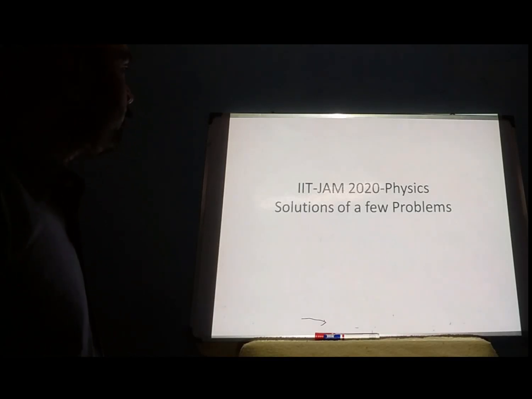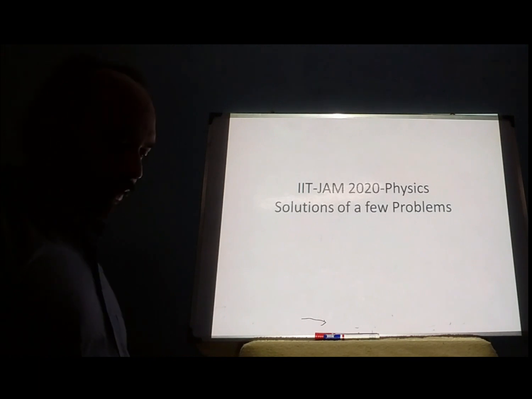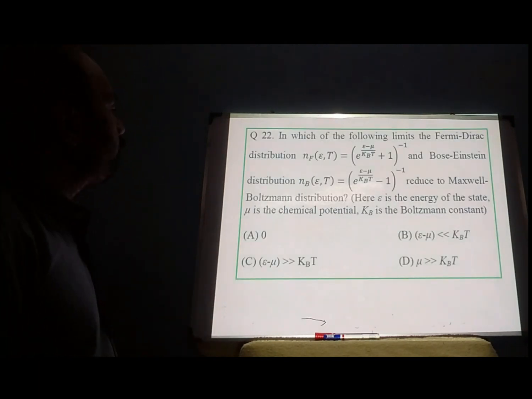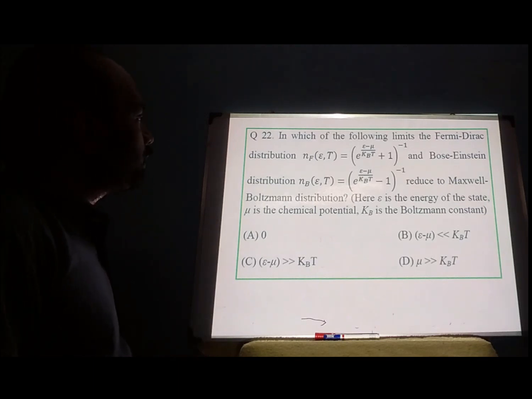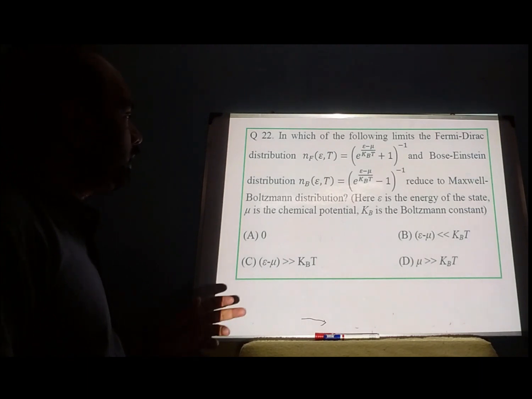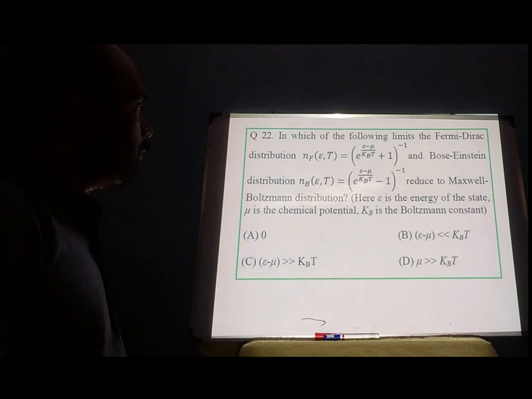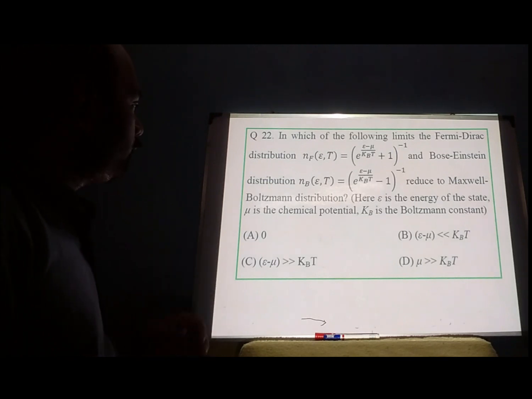So let's solve a few problems of IIT JAM 2020 physics. There is a question number 22, which says: in which of the following limits do the Fermi-Dirac distribution and Bose-Einstein distribution reduce to Maxwell-Boltzmann distribution? Here epsilon is the energy of the state, mu is the chemical potential, kB is the Boltzmann constant. So we are given 4 options.